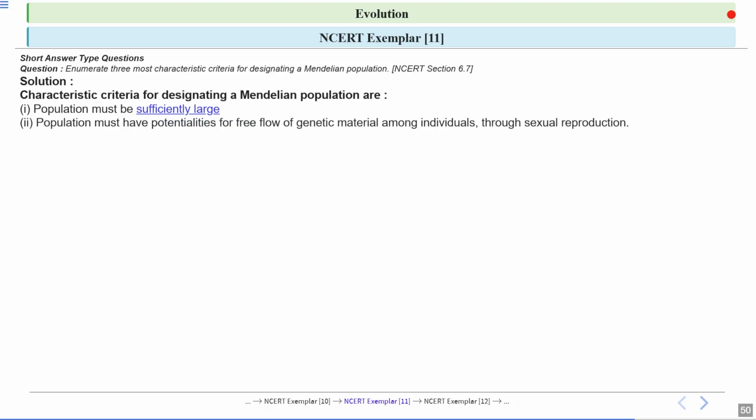Okay. Now the second point is that there should be a free flow of genetic material within the population, meaning individuals should be able to reproduce sexually. This implies that genes can be exchanged freely without any barriers. Okay, the third point is that migration should be either non-existent or very minimal. If people keep coming and going, the gene pool will become disturbed. Therefore, in a Mendelian population, migration should be negligible to ensure that the genetic composition remains stable.